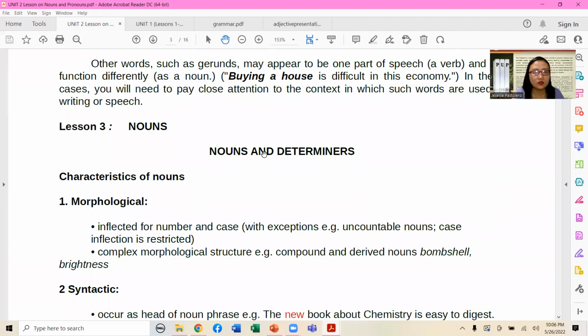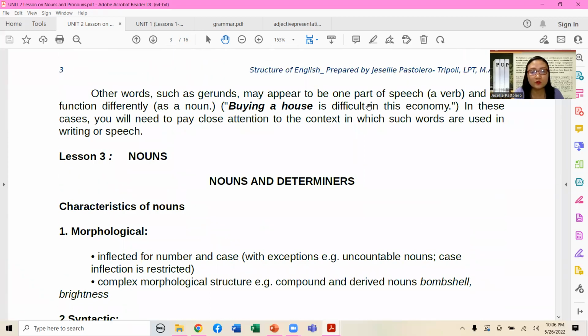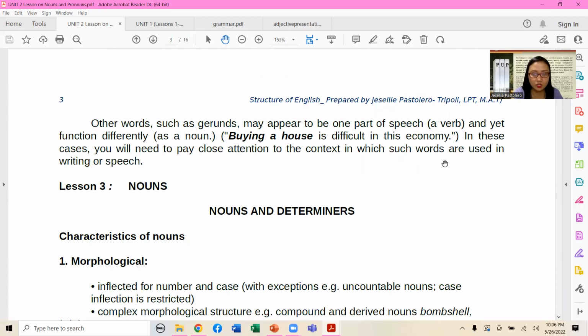Other than that, what else? Other words such as gerunds may also appear to be a part of speech or a verb and yet function differently as a noun. For example, the gerundal phrase buying a house. You would notice that this is a noun phrase that is delivered with the presence of a verb, buying.